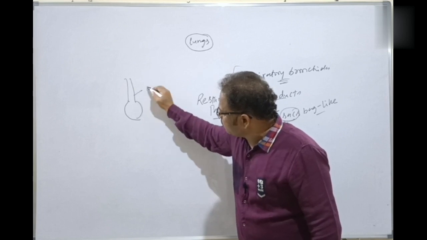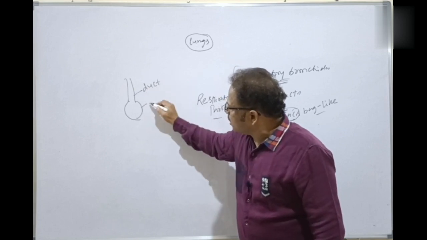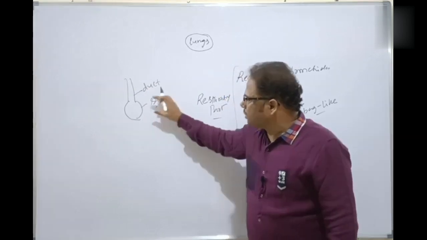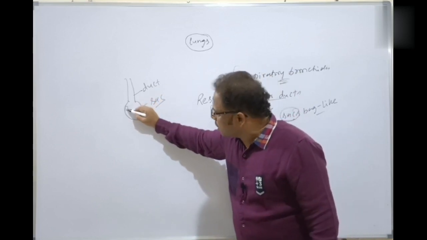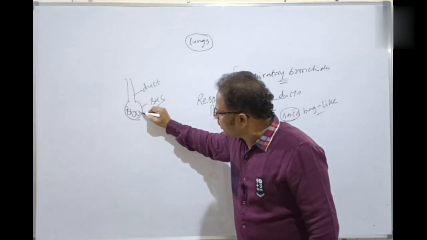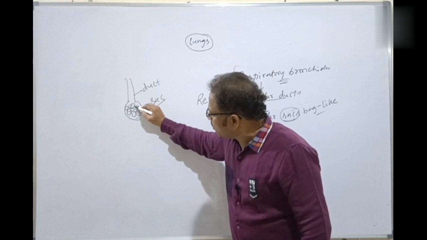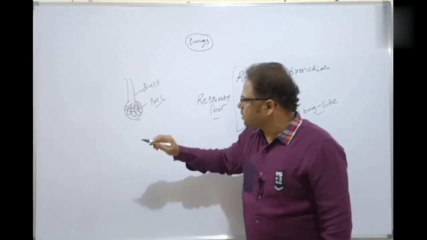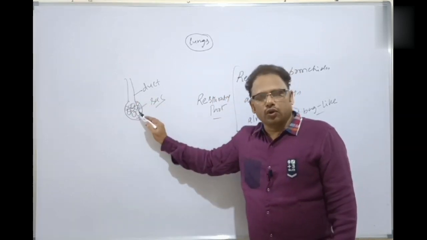This is the duct, for example, and this is the alveolar sac. Sac means a bag-like structure within which numerous alveoli are present, like a bunch of grapes. So these are the actual alveoli here.